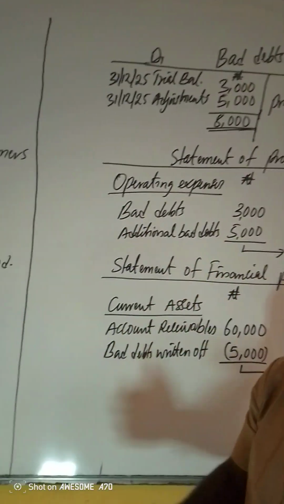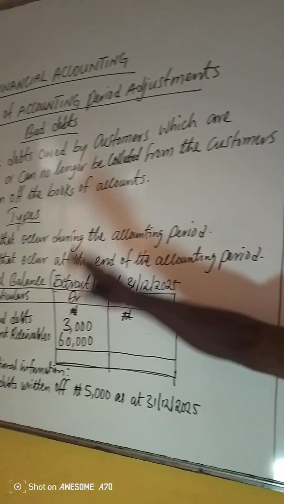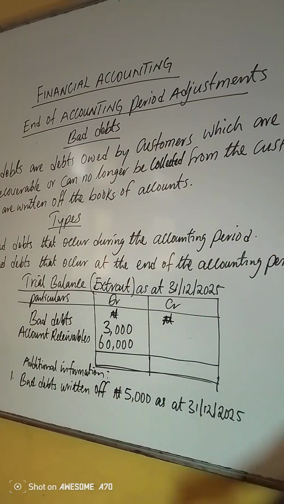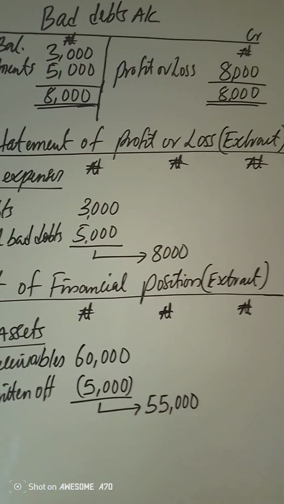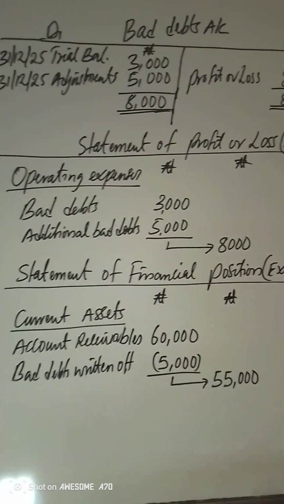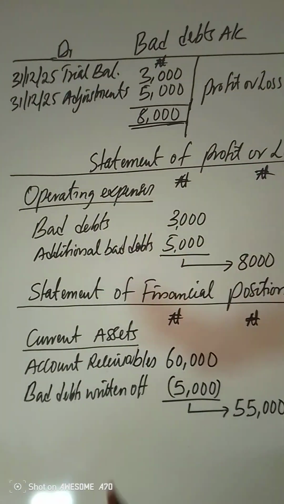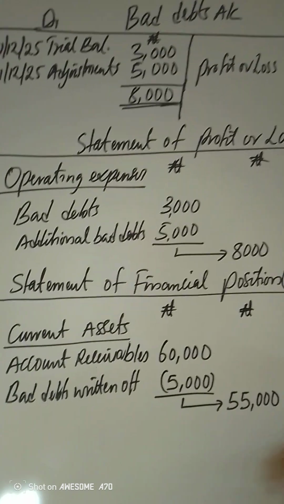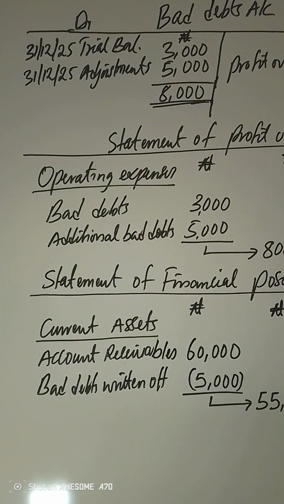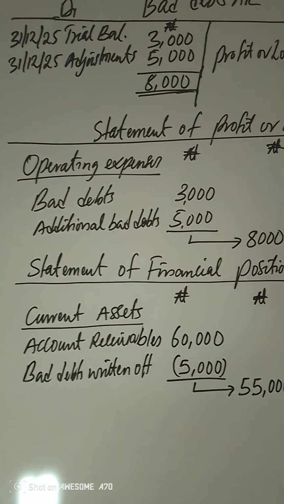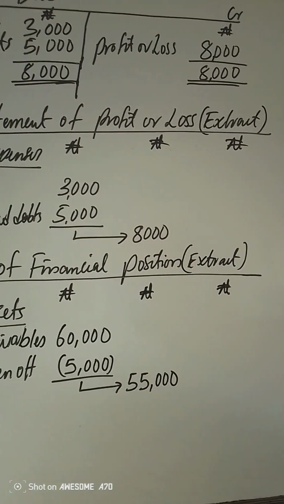If two bad debts are found in the question, the one in the trial balance and the one in the information, just put them together. As you can see, sum them up and use one total, and that still becomes a direct operating expense without any other thing. Mind you, I have emphasized, they are different from allowances for expected loss, what is called provision for bad debt. Let's see how we go to the statement of financial position. Let's see how bad debt is adjusted here.